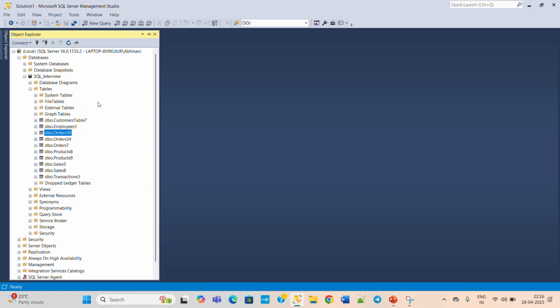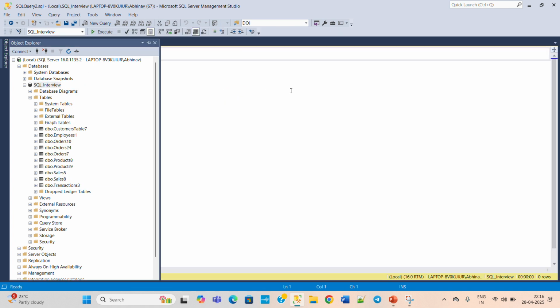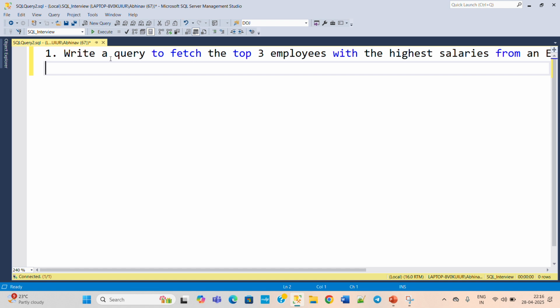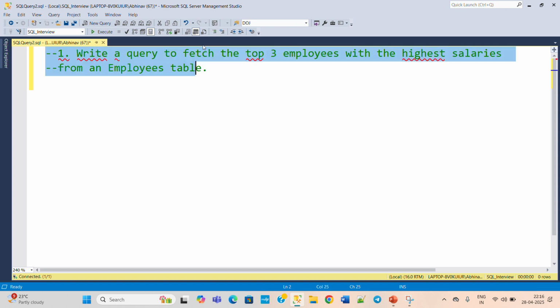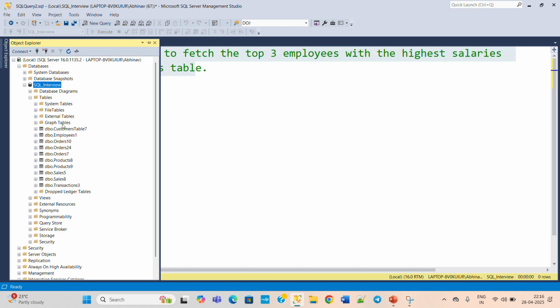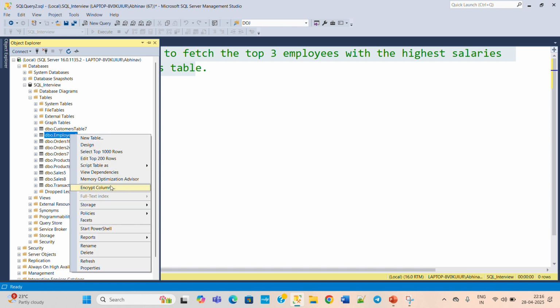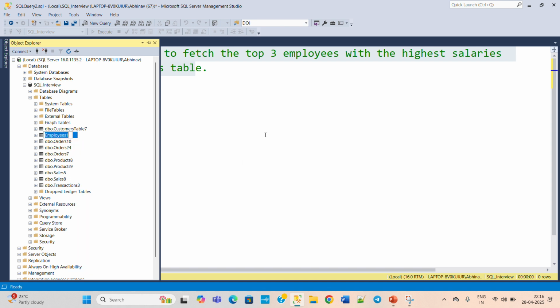So here we have our database, which is SQL interview. Here you can see all the tables we have already created. Now open a new query window, paste this question and try to resolve it. Write a query to fetch the top 3 employees with the highest salaries from an employees table. This is a very simple question, and the employees table for this question is Employees 1. Here you can see what kind of table we have.